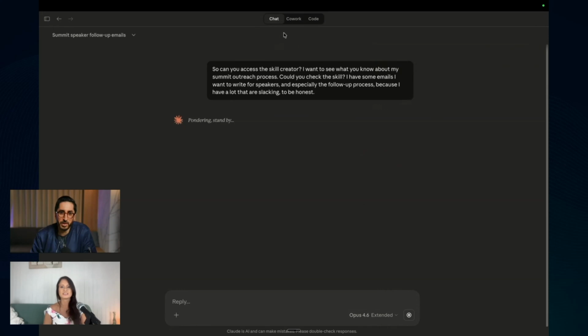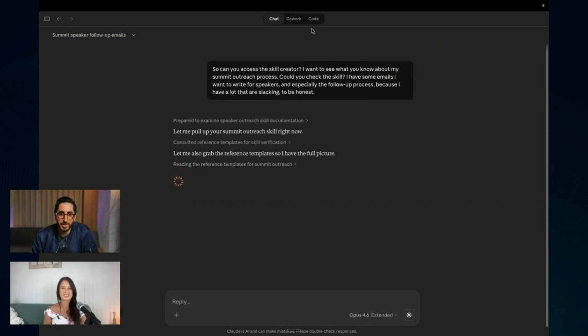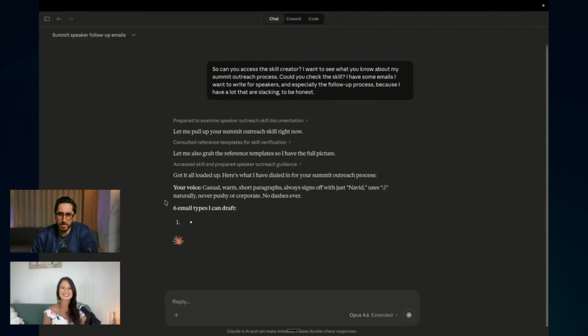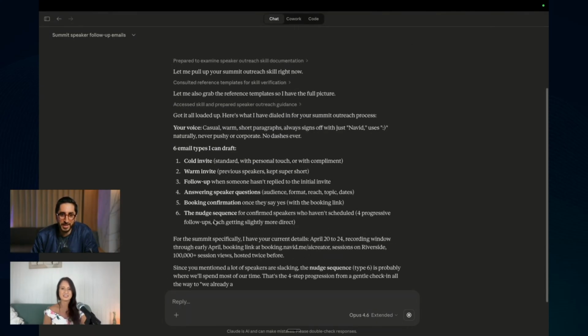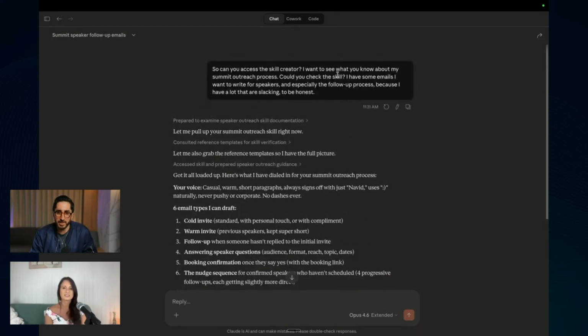So then it's going to wait here a little bit. So this is the simple thing. You have a simple prompt and you get something back. And now it's going to actually use my skill probably. Do you see here? It's pulling up the summit outreach skill. So no writing prompt. I didn't say anything it should do here. The Vimeo one is not connected. I forgot to add my API or something. That's why it's coming up here, and that's the only reason. It's not affecting Claude. So do you see here? It's instantly pulling this up because I have a skill. I don't need to write a prompt. It has examples baked into Claude. And I probably didn't even need to say this about the skill here.